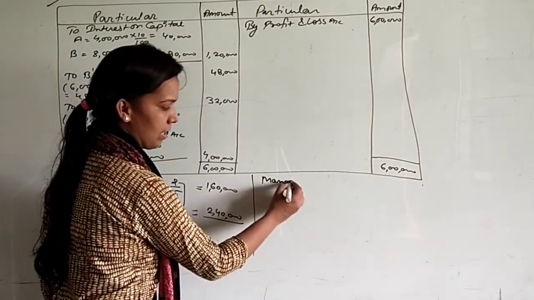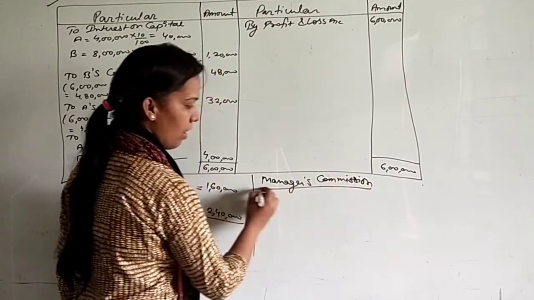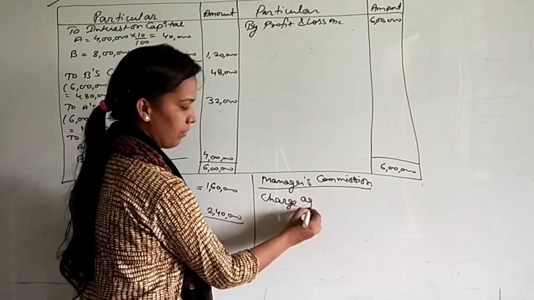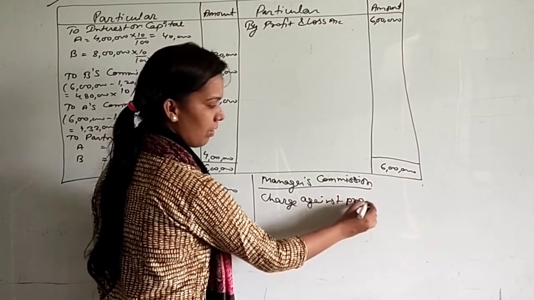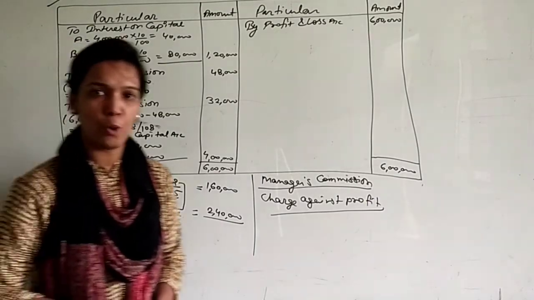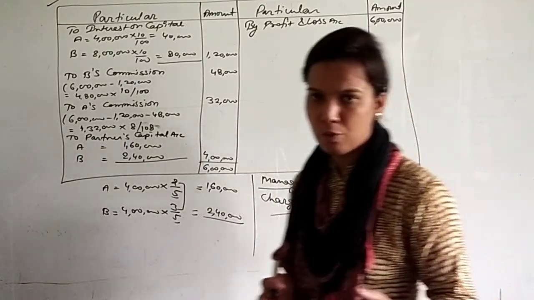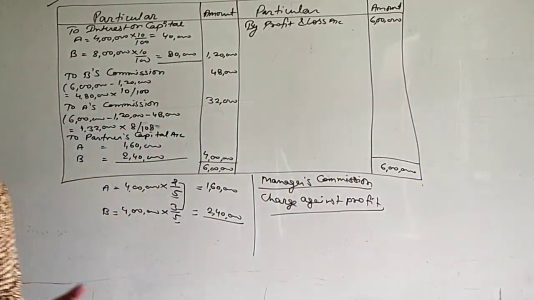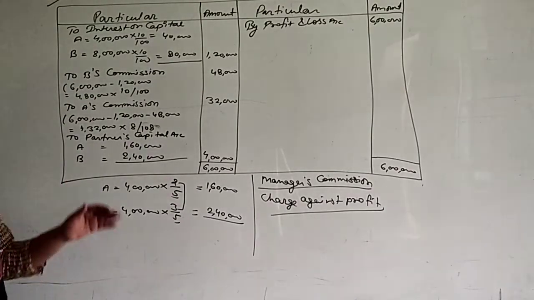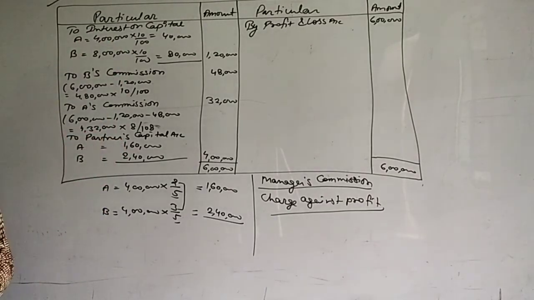And one more difference. As I told you, now the concept of manager's commission. Manager's commission will be charged against profit. What is the meaning of charge against profit? As I told you, 2 points, that charge against profit or appropriation of profit. If any item is appropriation of profit, so that is not necessary in the condition of loss. Suppose that if there is loss to the firm, so in that condition, interest on capital, partners commission, these will not be given because these are appropriation of profit.